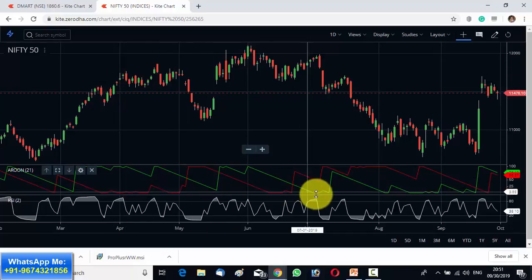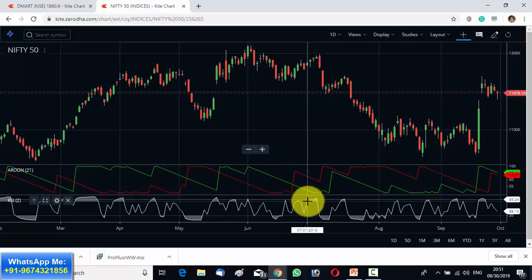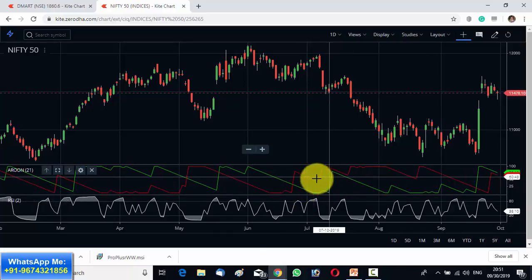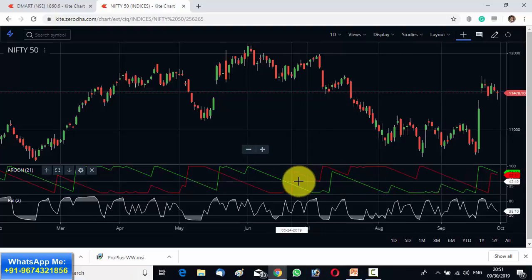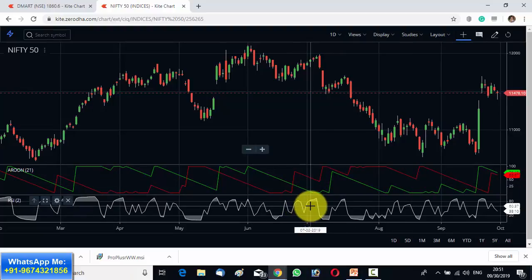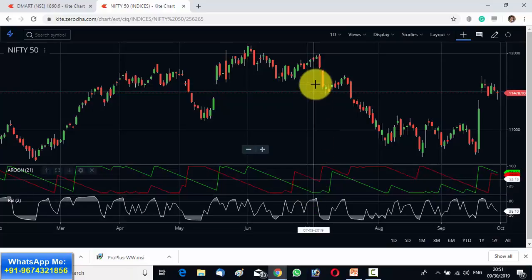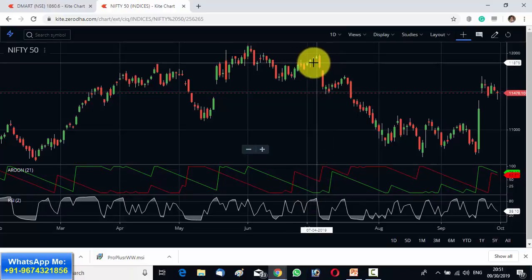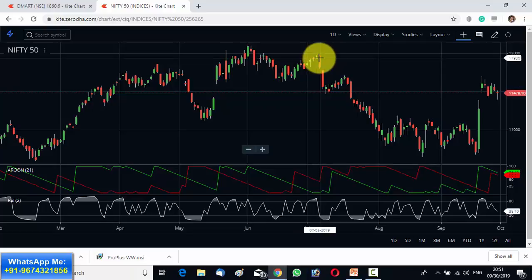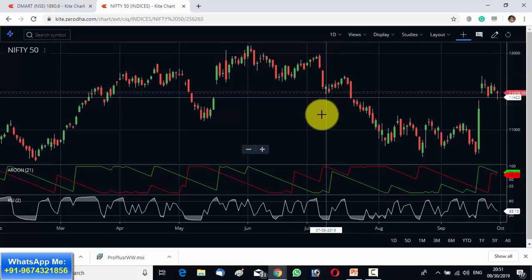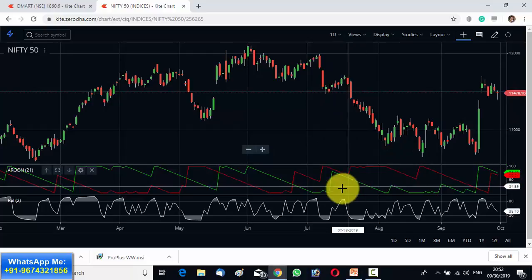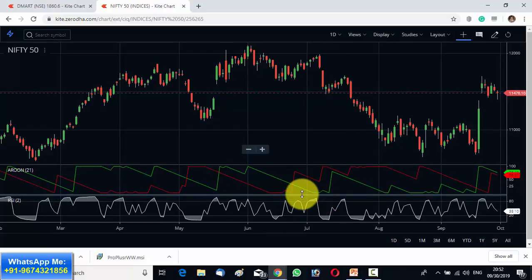Once again, let us find another thing. Suppose here we know that the market is bearish because the Aroon Down is above the Aroon Up. RSI has moved into the overbought position. We know that the market is bearish, so the RSI cannot stay overbought for a long time. You can see the market has stayed stagnant for a few days, and after that there is a huge fall. Once again there is a huge fall. So you can make a good amount of money if you mix and match between these two indicators.